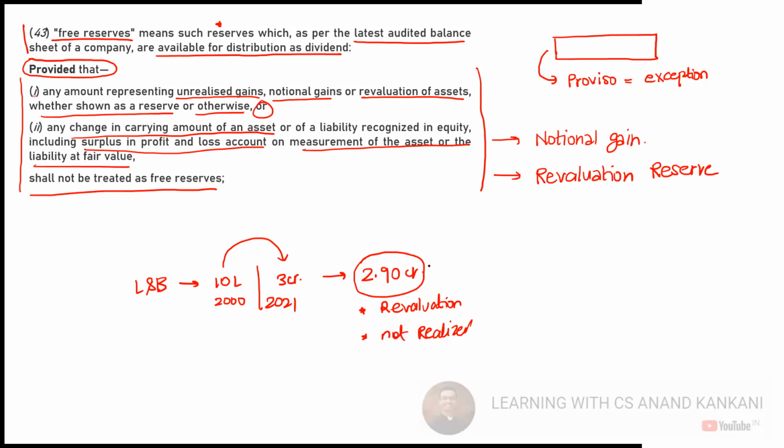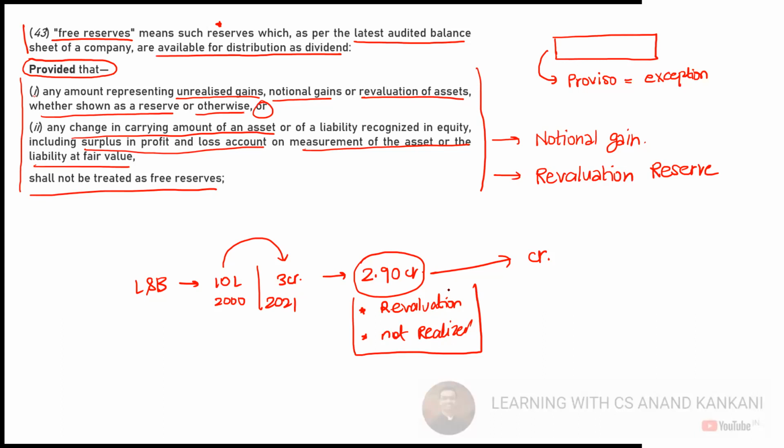Now, whether you have taken this 2 crore 90 lakh to the credit of the P&L account or not, whether you have created a revaluation reserve or not, it doesn't matter. What is to be seen is whether the profit is out of revaluation or the profit is not realized. Then in that case, it will not be considered as your free reserve.